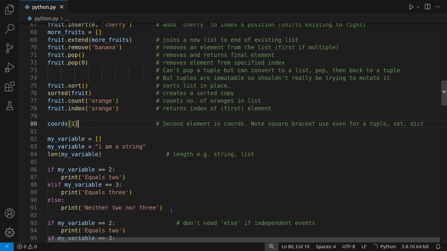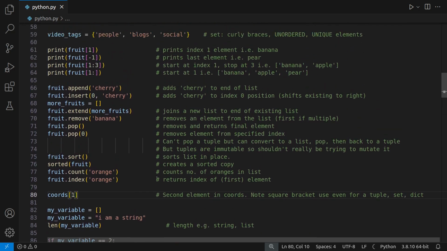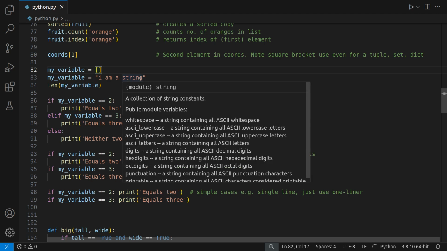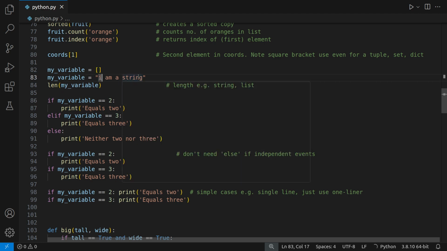Now let me show you another operation that you can use here. I'll just scroll to the top as well. Let's say we have a variable. It could be a list. It could be a string. It really doesn't matter. What you can do is use len, and it will return the number of items or elements in that list, or for a string it will return the number of characters. Actually, a string kind of acts like a list. You can perform operations on that. You can grab the index of a string and it will return whichever character you're referring to. So it's kind of interesting like that.